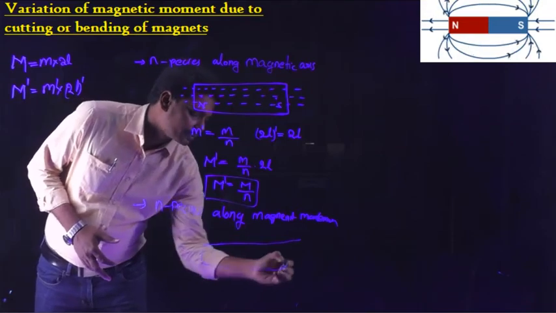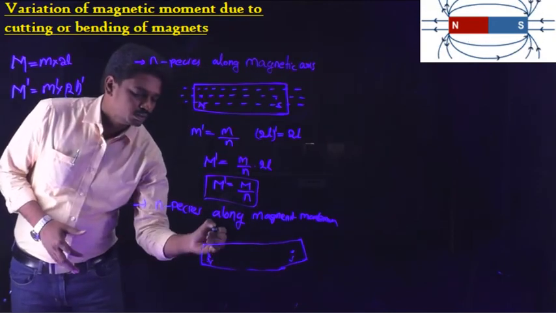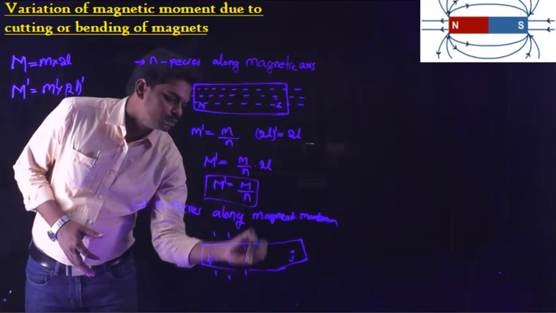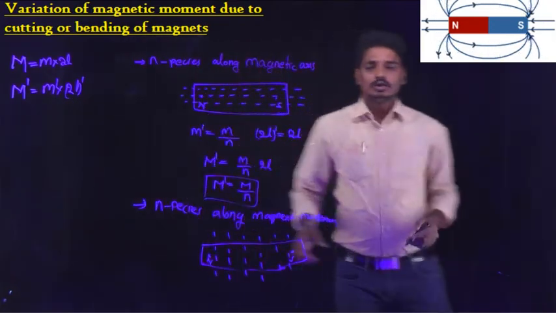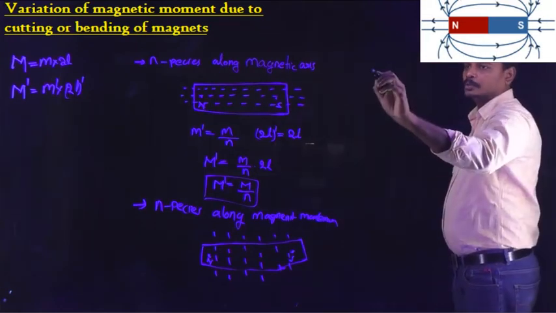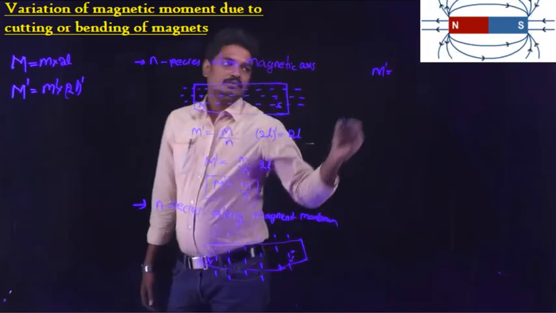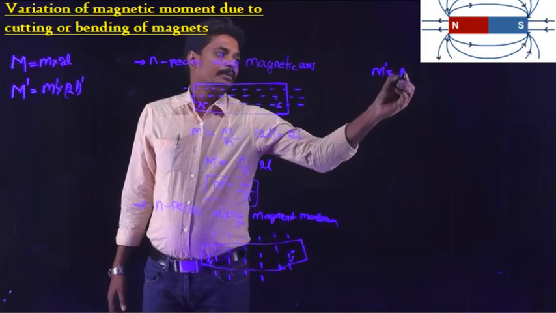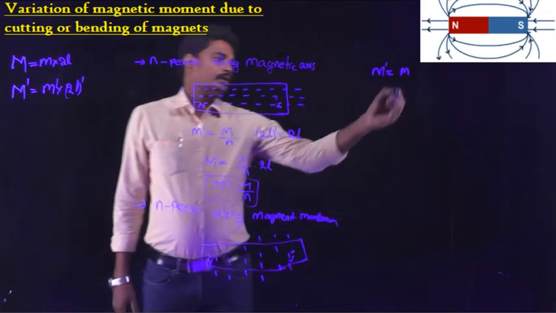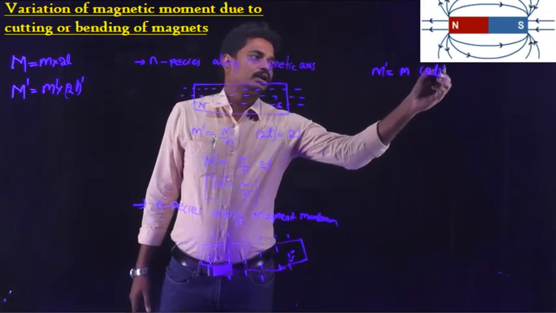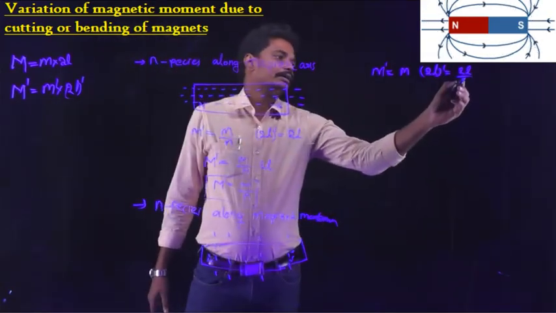Consider a bar magnet which has a north pole and a south pole. If we cut the bar magnet into n pieces along the vertical axis, then the new pole strength is m dash equal to m, because the pole strength does not change if it is cut along the vertical axis, but the magnetic length changes. 2l dash is equal to 2l by n.